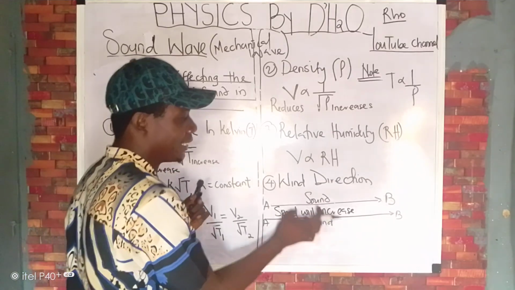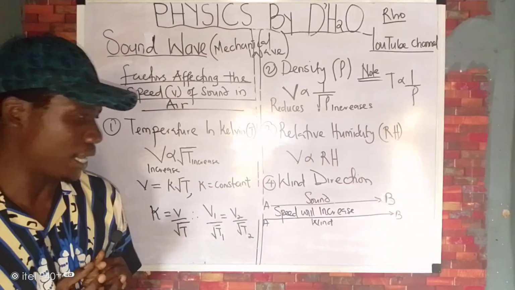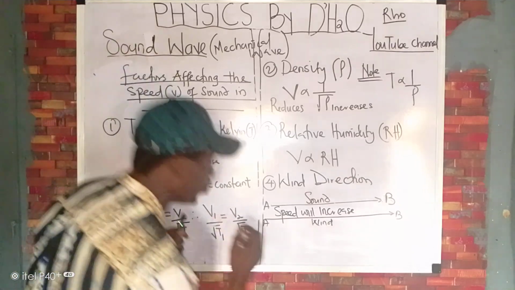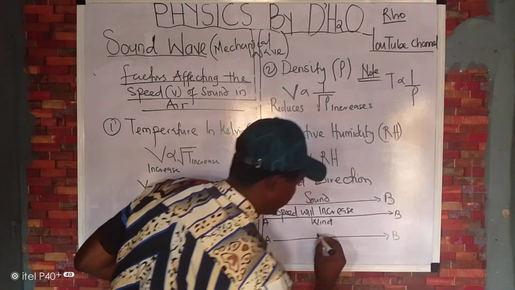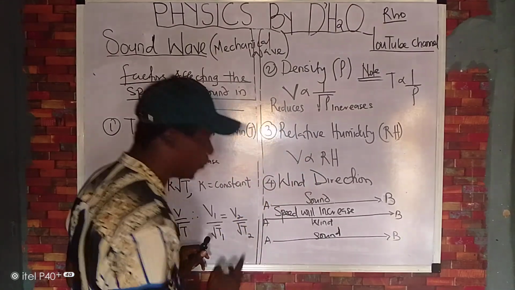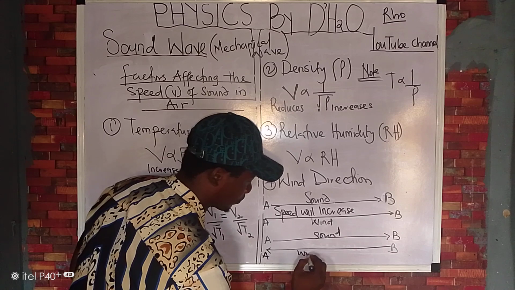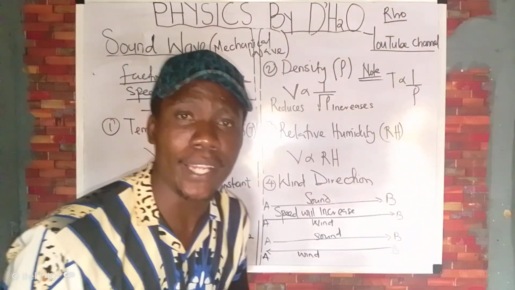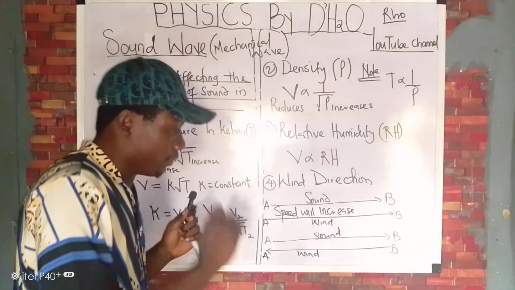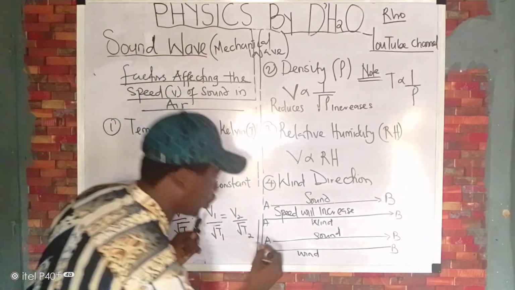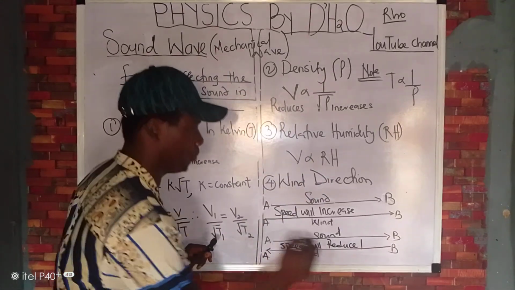Because why? The wind and the sound are moving in the same direction, so the wind will propagate the transmission of the sound. In the other way around, if the sound moves from A to B and the wind moves from B to A, you see now that the wind is going against the direction of the sound. So because of that, your speed will reduce. Speed will reduce. This must be noted. Please take note of that.